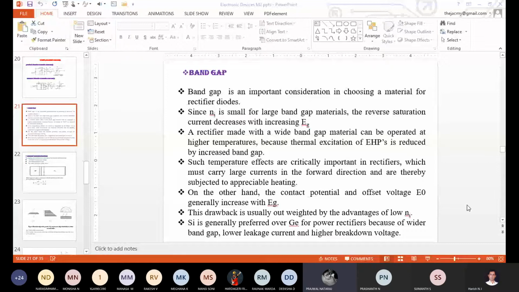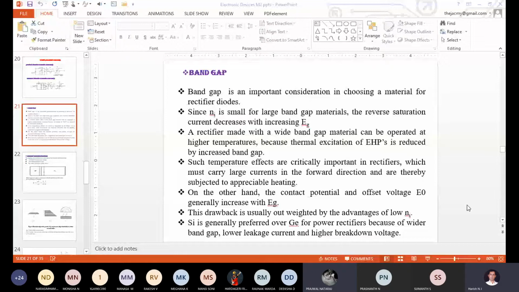Sir, higher VBR value, and it will withstand higher temperatures. Correct. So these two are the advantages. Okay. Will you elaborate a little bit on how we can enhance these two parameters? Exactly which parameter will be helpful for us?